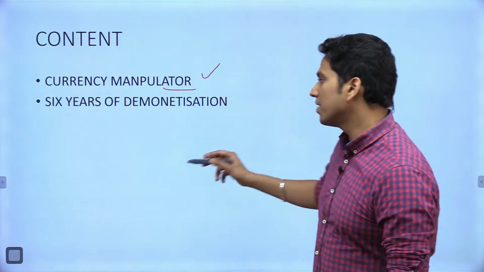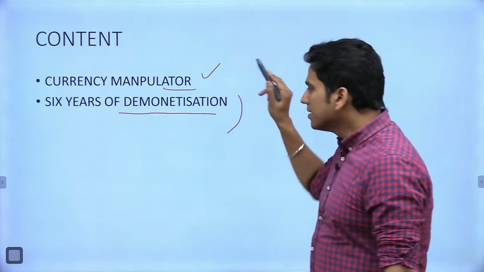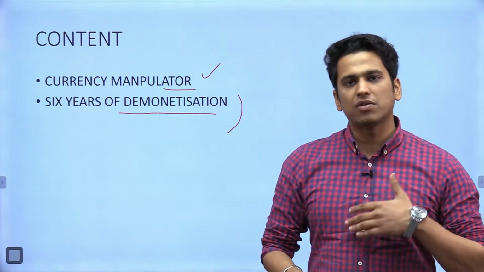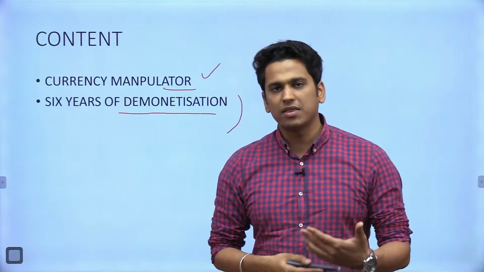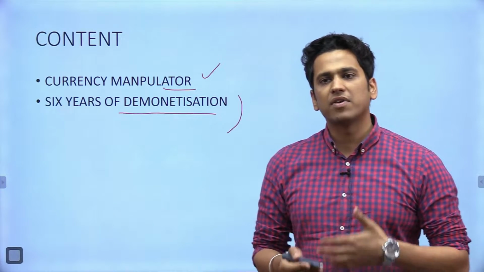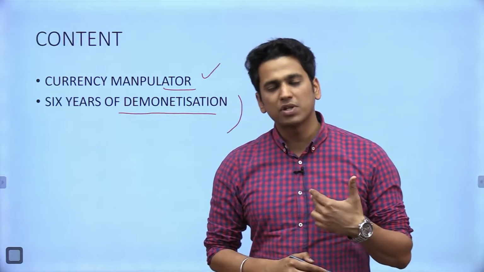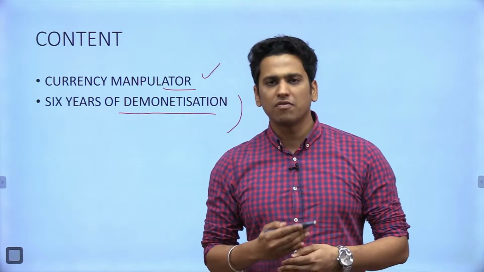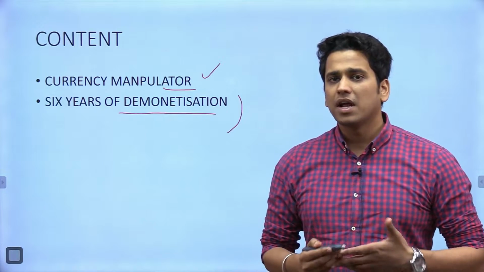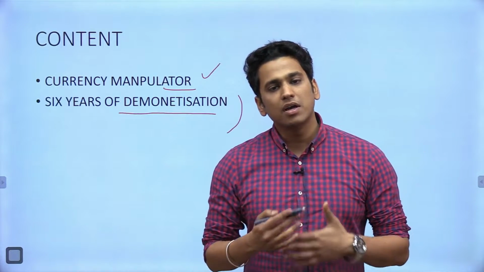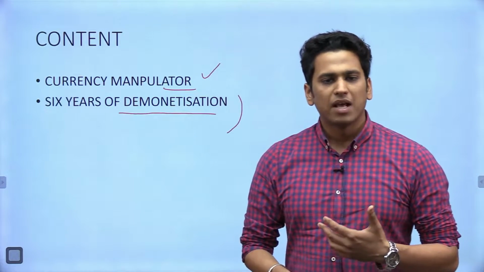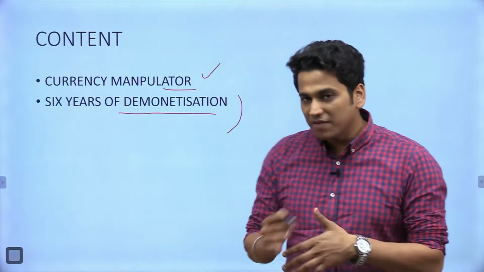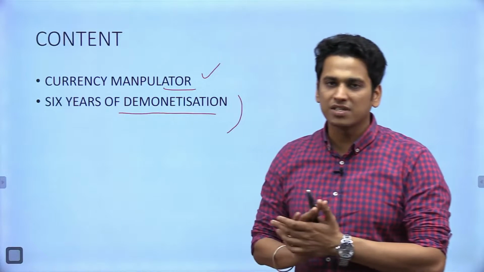And the second topic for today would be 6 years of demonetization. Most of you know that it was on the 8th November 2016 when the notes of 500 and 1000 were declared no more the legal tender. So what has happened? What were the objectives behind the introduction of demonetization? Has it been achieved? And what is the current scenario in relation to demonetization? So we would be covering these two topics in detail. So please remain with us so that you could have an insight into this topic.